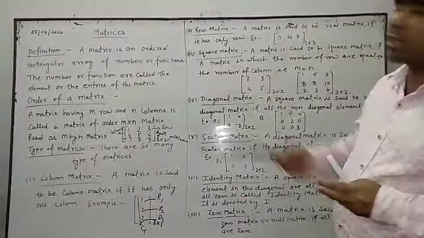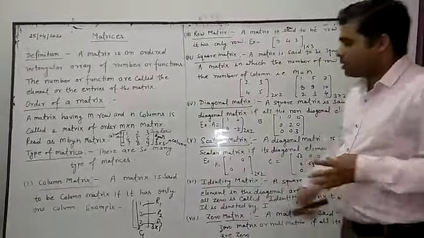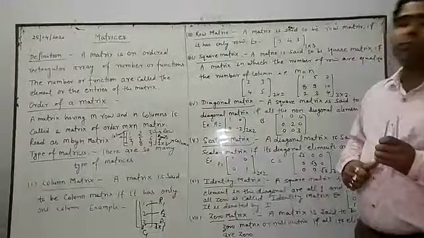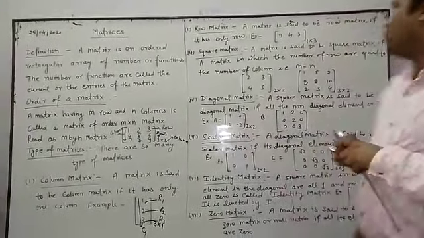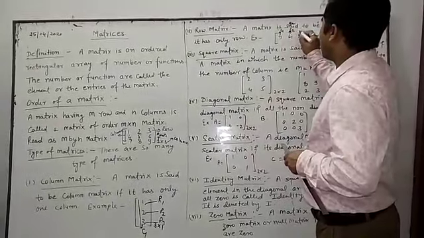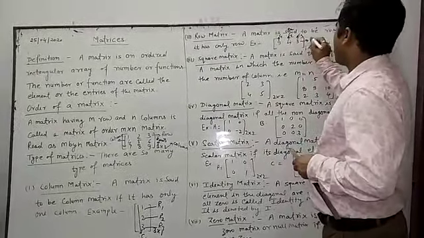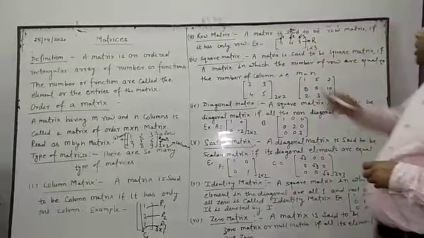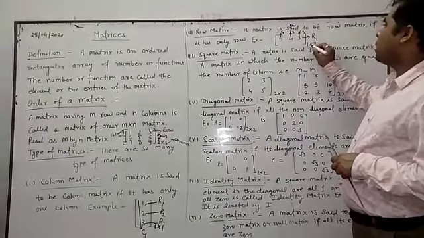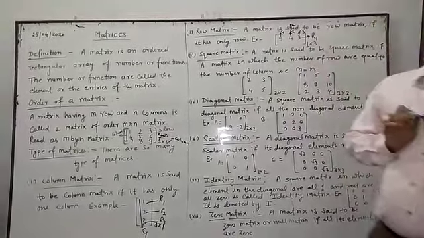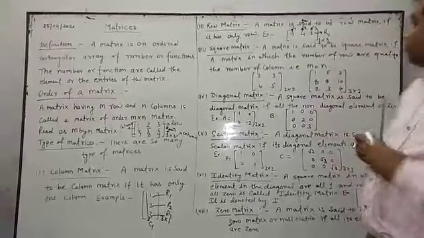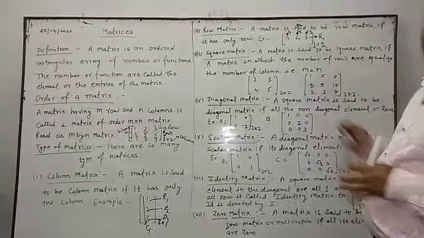Now after that we have to discuss the second one, the row matrix. Similarly we can say that a matrix is said to be a row matrix if it has only one row. Now see here, C1, second one is C2 and third one is C3, but it has only one row. The order of this matrix is 1 row and 3 columns. Always we have to write the row first. First one represents the row and second one represents the column. So the order of this matrix is 1 cross 3.